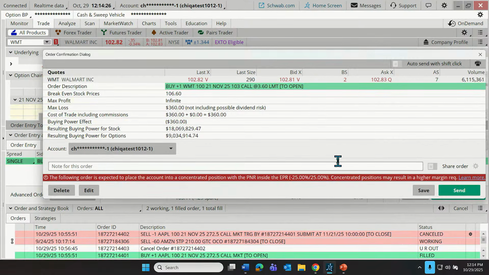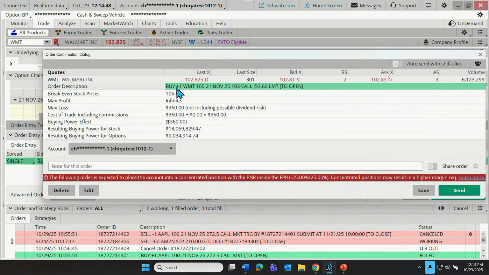And we haven't committed to this trade just yet. This hasn't been sent to the market just yet. Instead, we get what's called the order confirmation dialog box, which gives us one last opportunity to read through and make sure this is really what we want to do. And in this case, I think a good healthy practice is to read it out loud to oneself so that we make sure that we're not making any mistakes here.